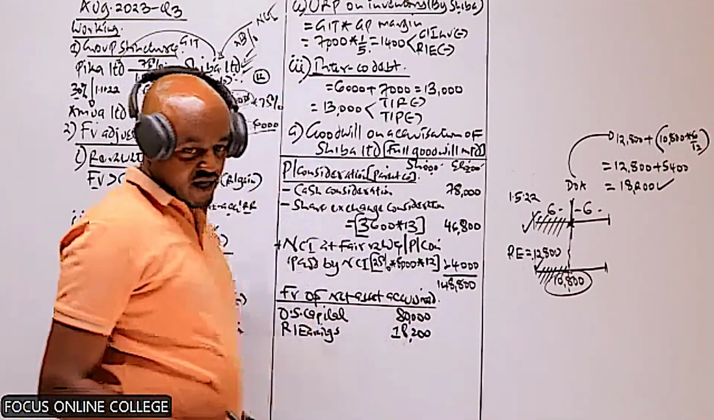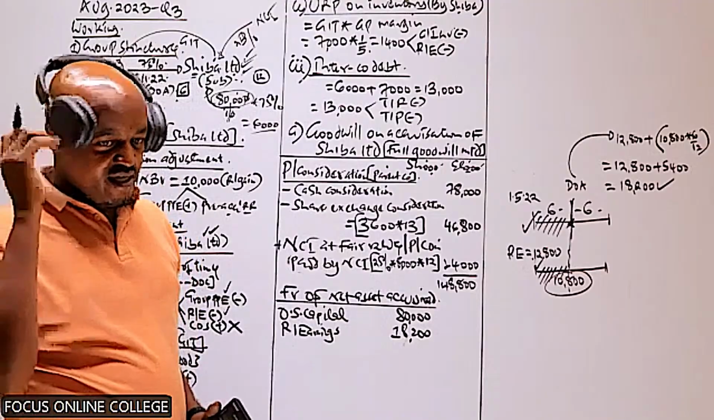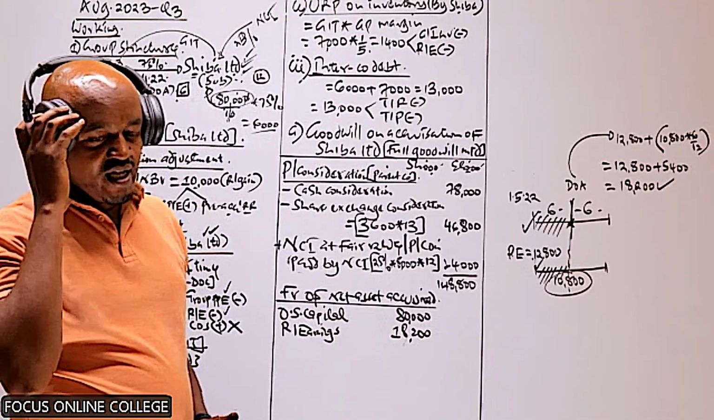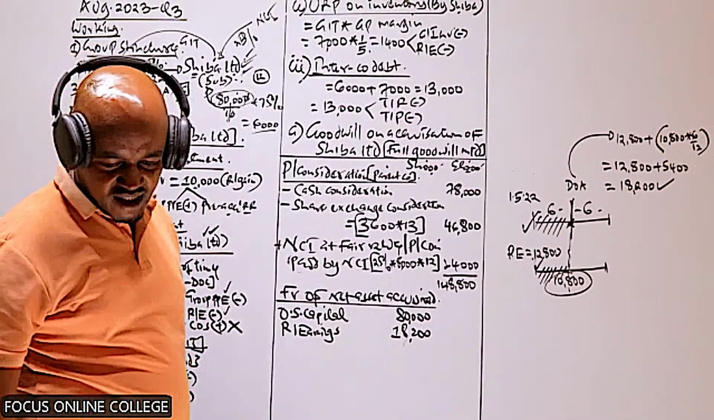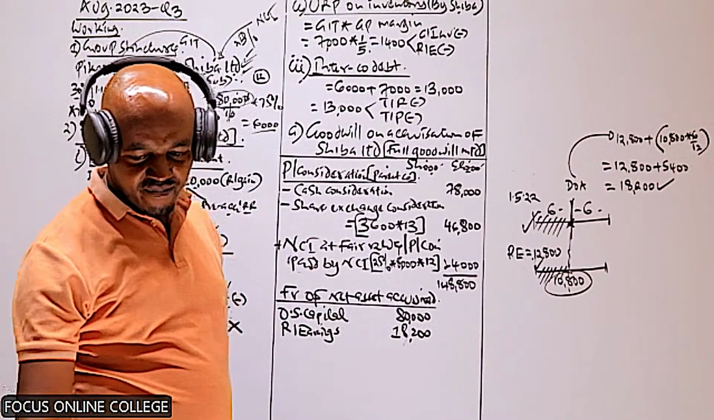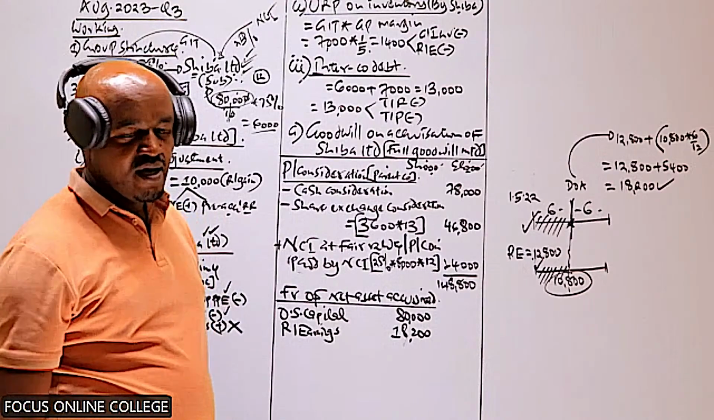So therefore, anytime a subsidiary was acquired during the current year, the examiner will not give you its retained earnings on the date of acquisition. You must compute that. That is the only reserve which we have within the balance sheet of Shiba.